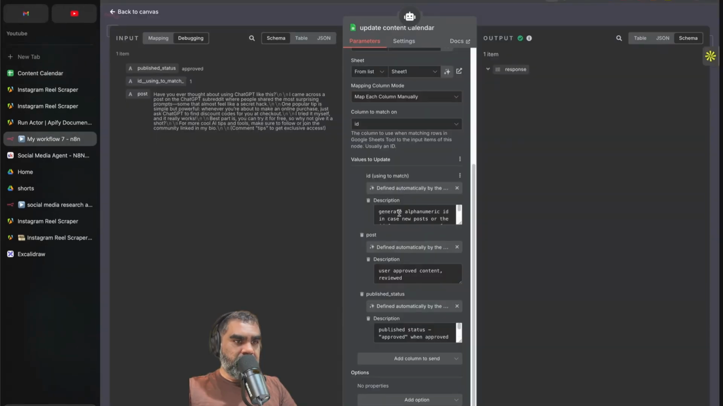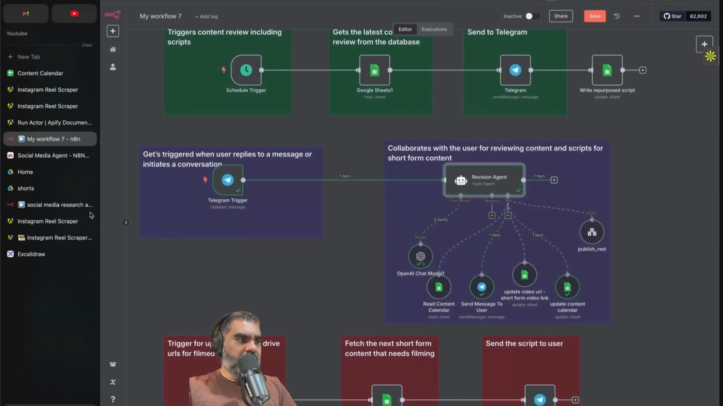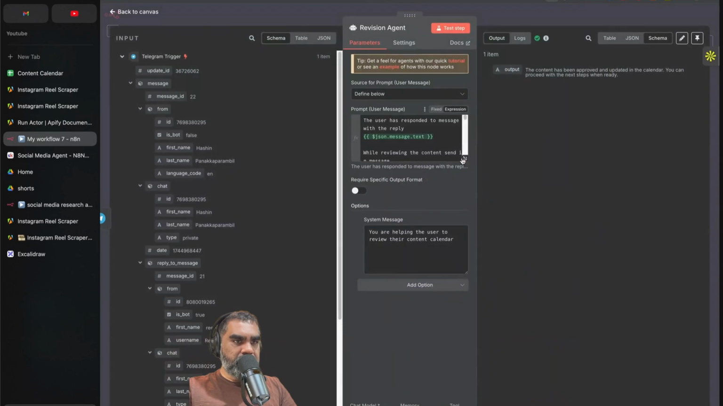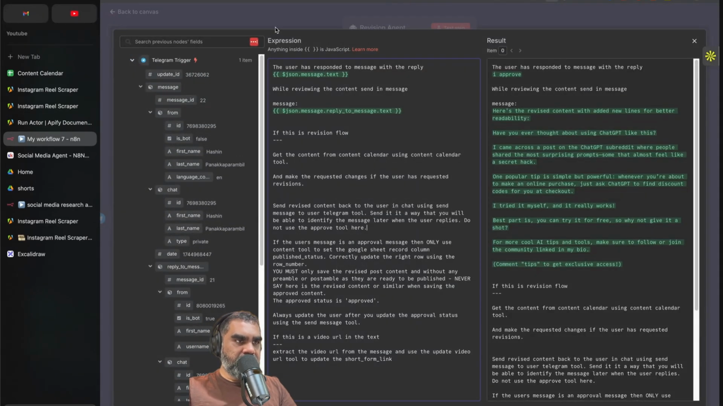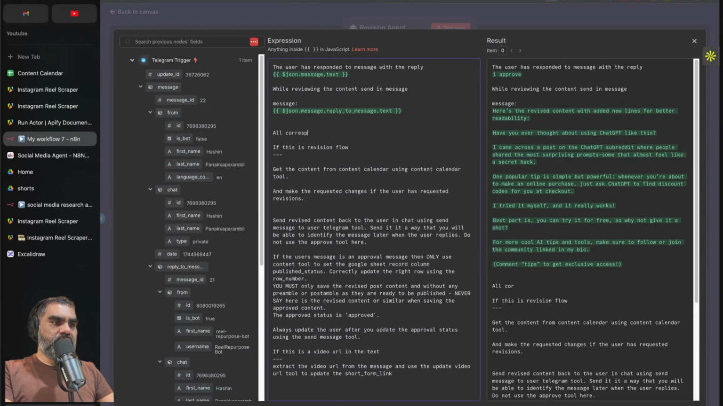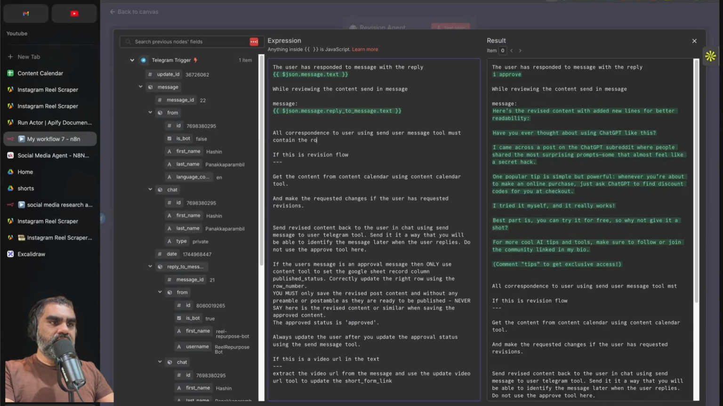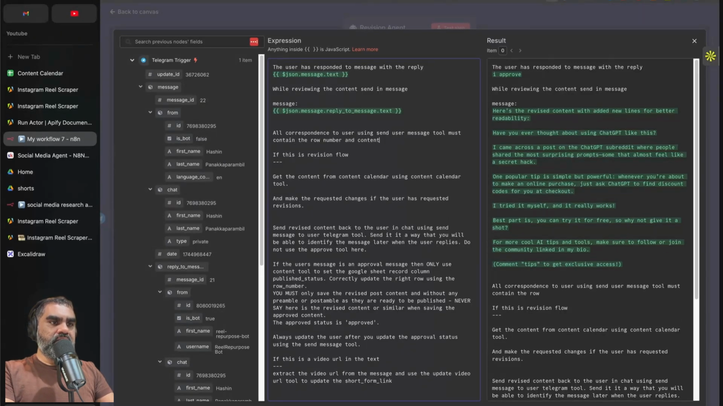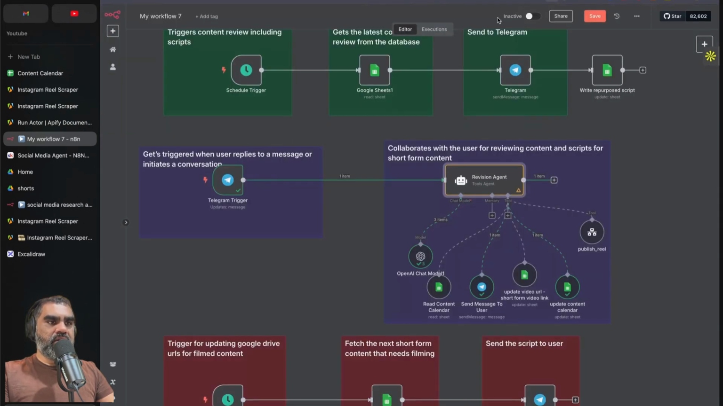Oh, there is an error. The error there is that it's not marked as approved. I will have to tweak the prompt a little bit. Maybe use a better model. All correspondence to the user using the send user message tool must contain the raw number and the content ID. Look up these records later. The prompt doesn't have to be complicated at all.